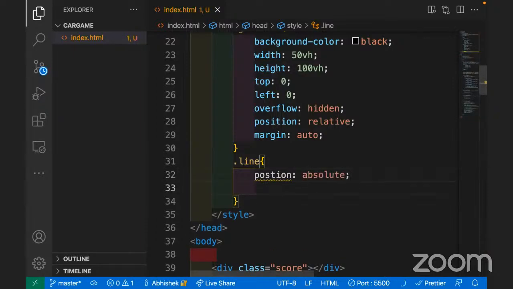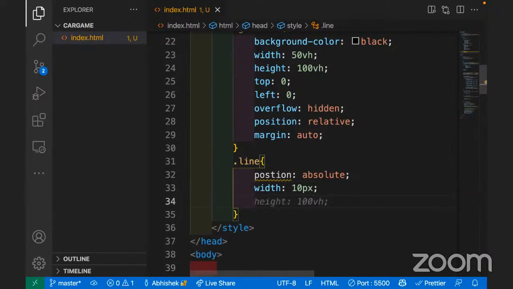Position absolute. So now if you talk about the width, the line's width should be very small, right? So I'll take the width as very small, 10 pixels. Okay, that's enough width for a line on the road, right? Height, same, 100 vh, so it will extend to the top. Okay.